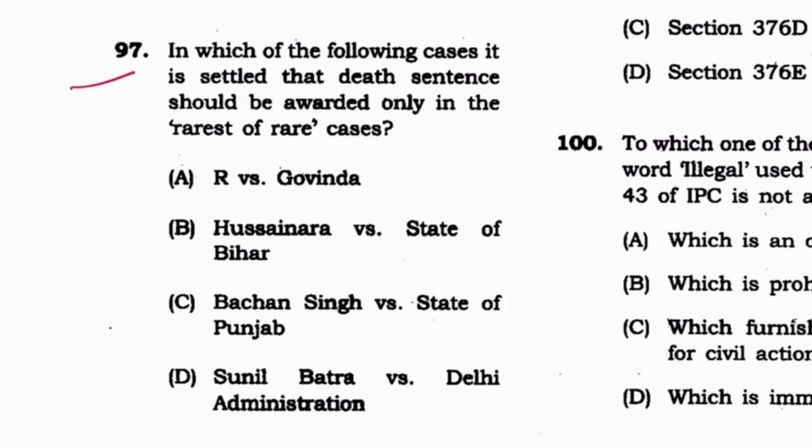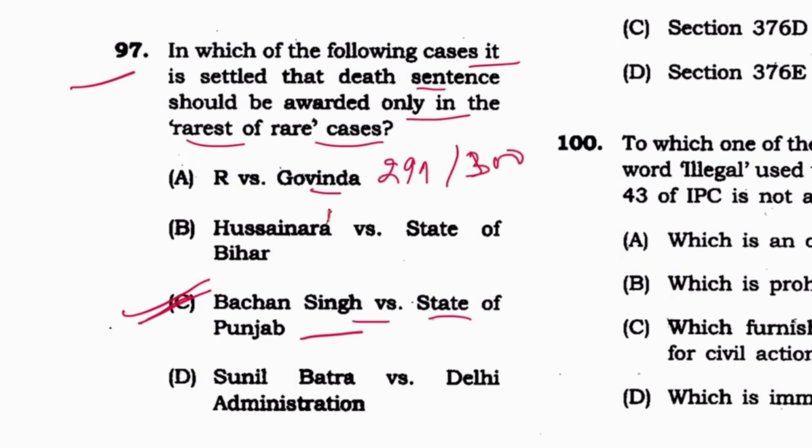Next, 97. In which of the following cases is it settled that death sentence should be awarded only in the rarest of rare cases? It was Bachchan Singh vs State of Punjab. C is the answer. R versus Govinda, differentiation between 299 and 300. Hussainara Khatoon vs State of Bihar, it is on right to speedy trial. Sunil Batra vs Delhi Administration, it is on jail reforms.